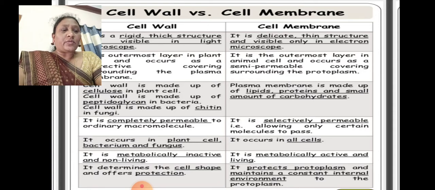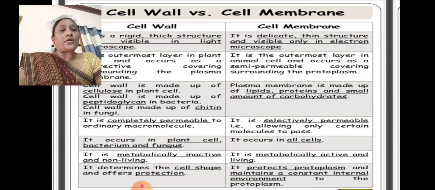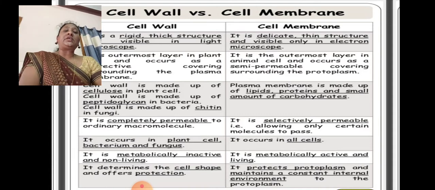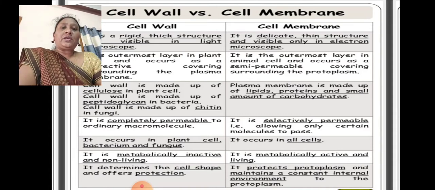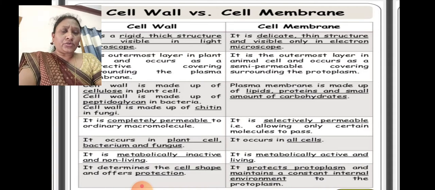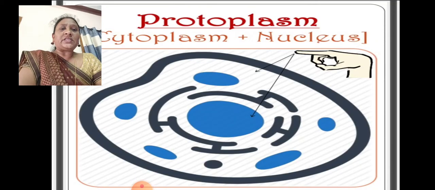It is a metabolically active, living component of the cell: the cell membrane. The cell wall determines the cell shape and offers protection. The cell membrane protects the protoplasm and maintains a constant internal environment for the protoplasm. A constant environment helps maintain metabolic activities in a better manner. This is about the first boundary of the cell, the cell wall and the cell membrane.